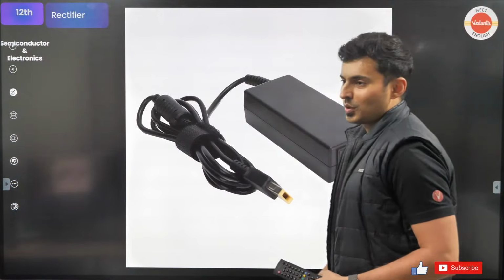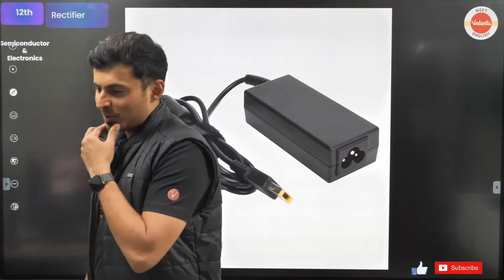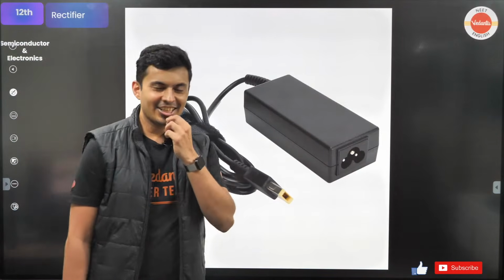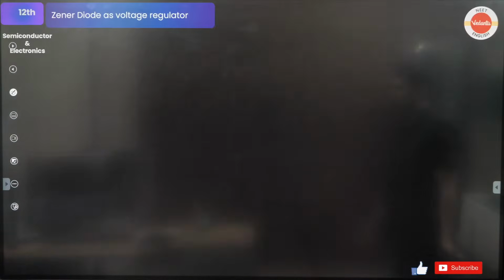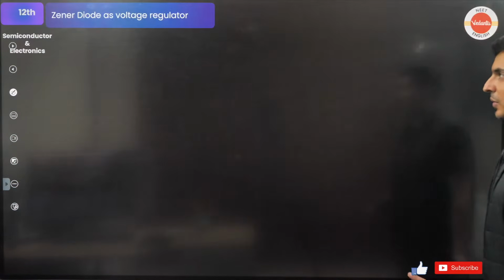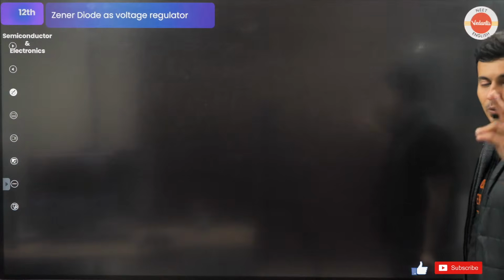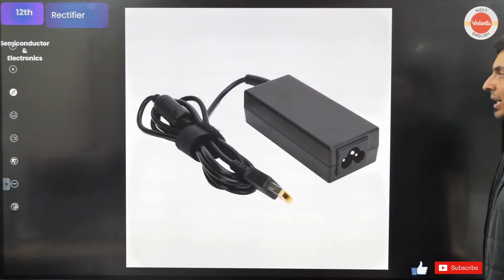There is another use of diodes, and that is rectifier. So a lot of new names and new terminologies you are learning today, okay guys. So you learned about Zener diode, you learned about photodiode, you learned about LED, which is light emitting diode.